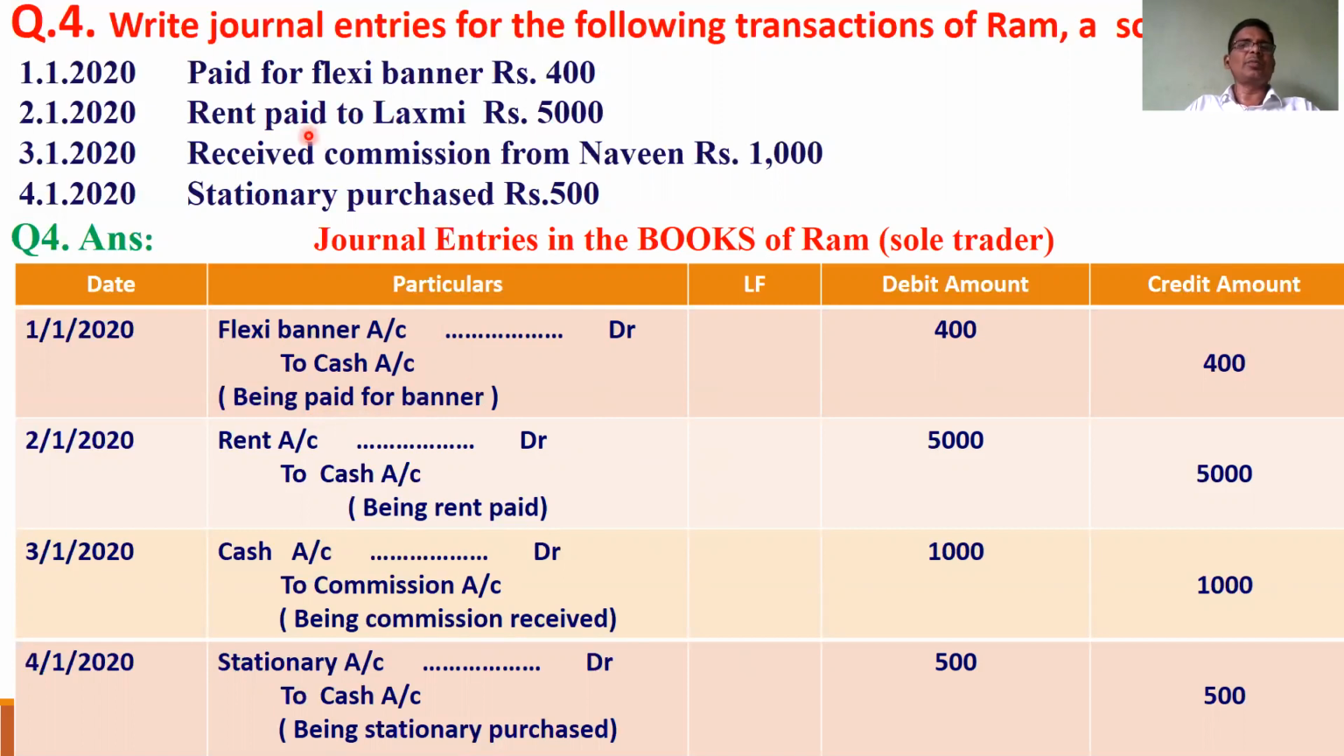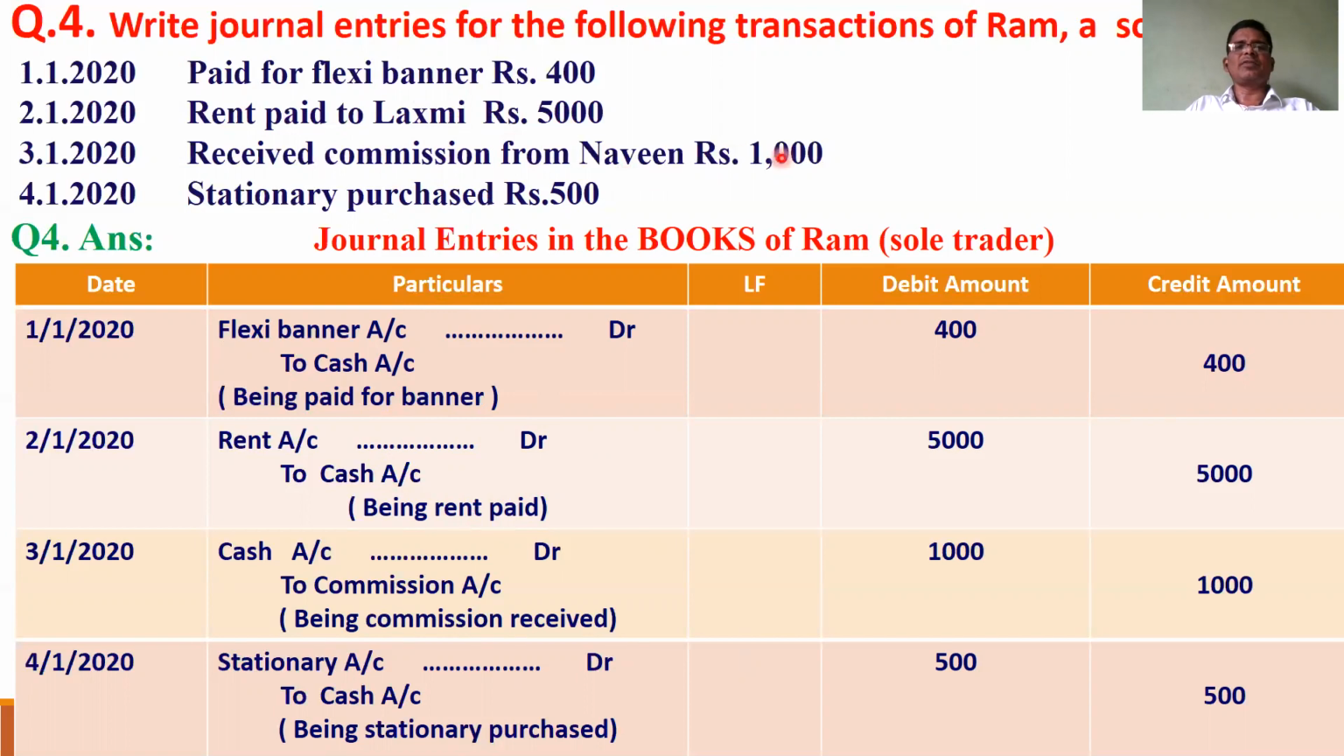Rent paid to Lakshmi. We paid rent, cash is going out, cash account is credited. Rent is expenditure, rent account is debited. Lakshmi account is immaterial. A very important point here: whenever nominal accounts are given with personal accounts, the personal accounts are ignored. No need to consider Lakshmi account here because we paid rent. Lakshmi is not at all required here. Rent account to cash account. For salaries, rent, rates, taxes, personal accounts need not be considered. That is the important point you have to remember here.